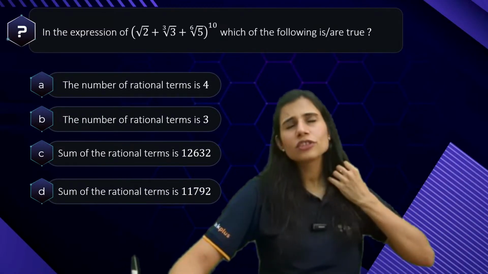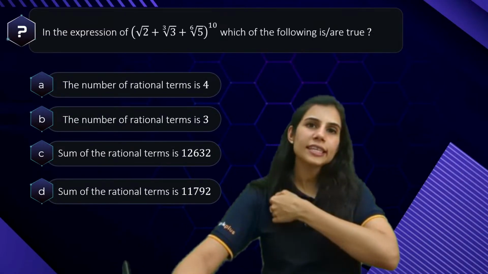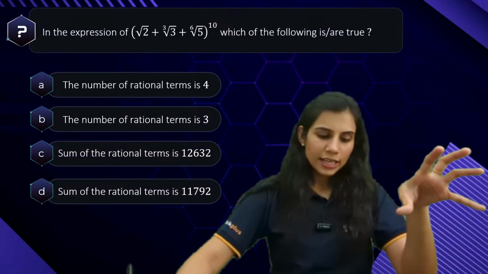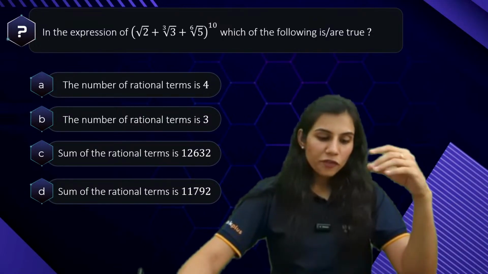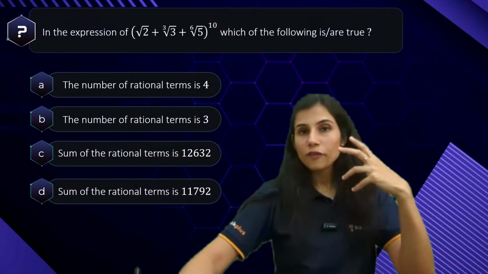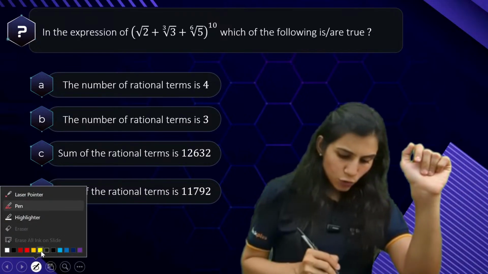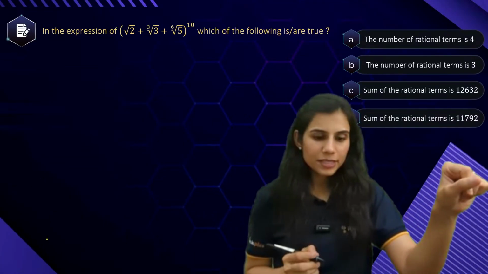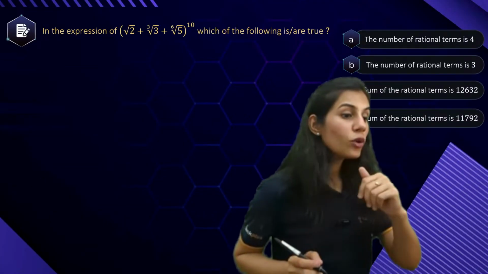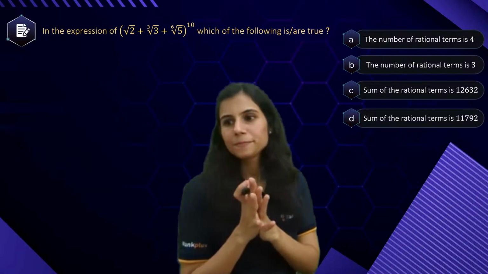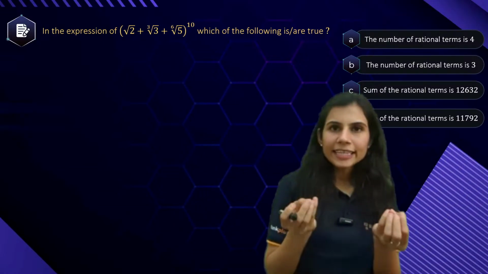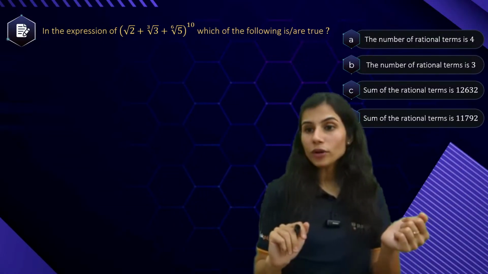Very interesting question. What does it say? In this expression, how many are the number of rational terms and what is the sum of rational terms? So I have to compute the rational terms. Any term in this expansion will look like what?